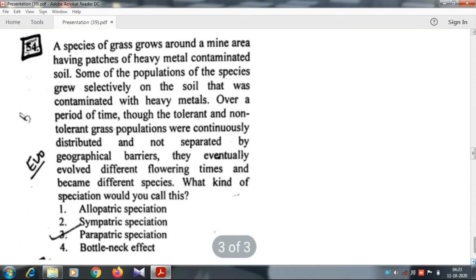One grass is able to live in the contaminated soil, but the other is not able to live in that soil. So they are not separated by geographical barriers. Due to this contamination, they eventually evolved different flowering times and became different species. So the answer is parapatric speciation.